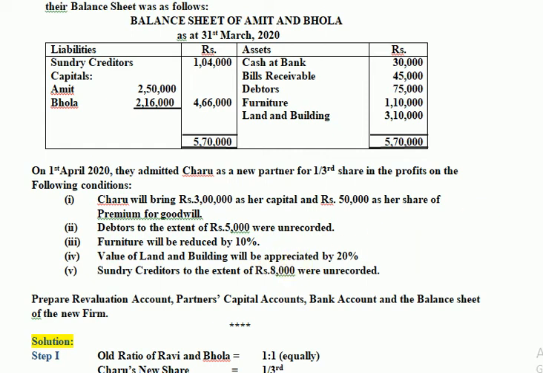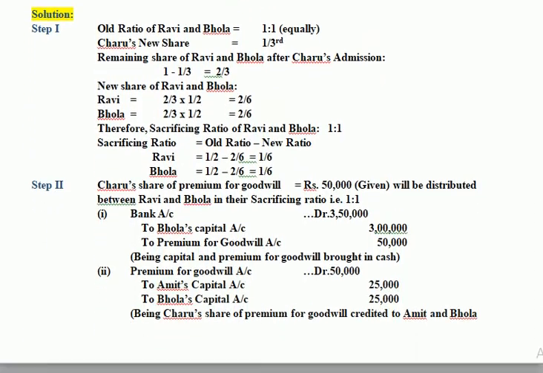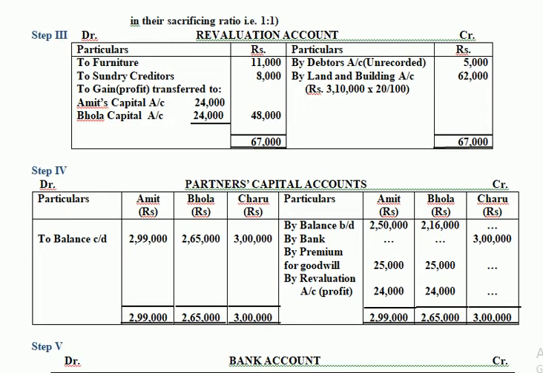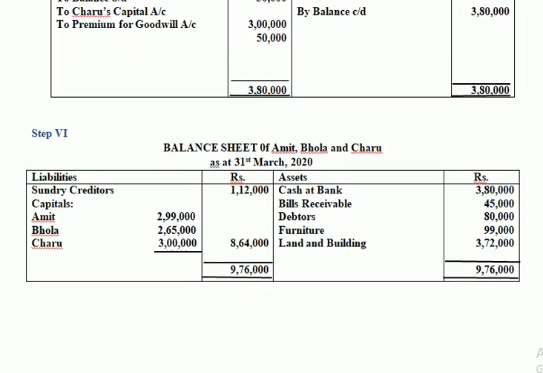So we have to check the revaluation account, and accordingly, whatever changes were there in the revaluation account, we have to incorporate them in the new balance sheet. So 11,000 is subtracted from the furniture of the balance sheet in the question, and 62,000 is added to the building given on the asset side of the balance sheet, and those changes are shown here finally in our new balance sheet.